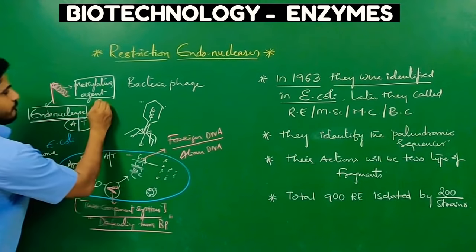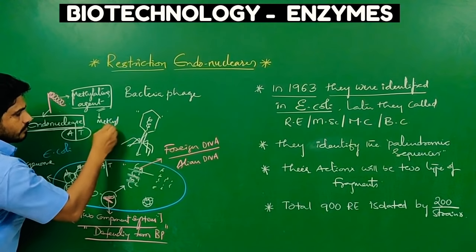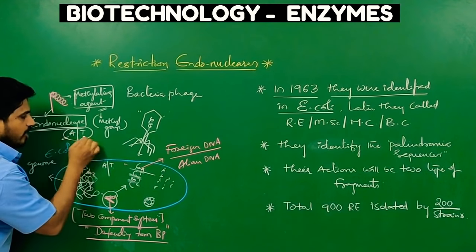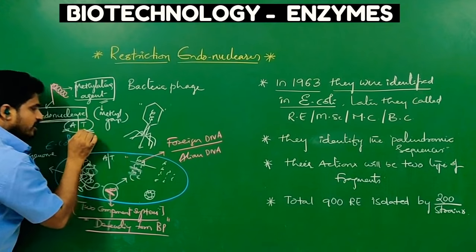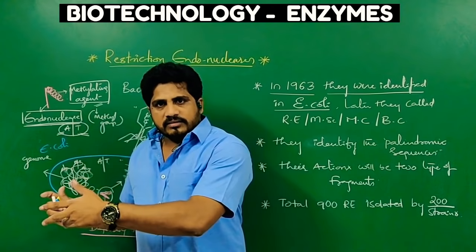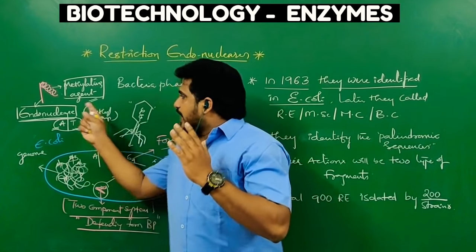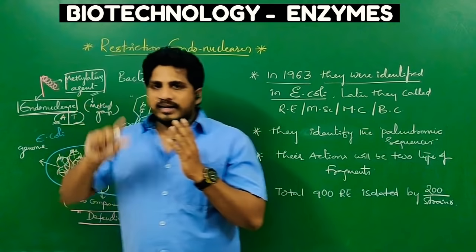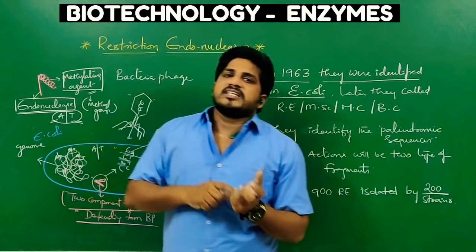That is the responsibility of the methylating agent. This methylating agent will add a methyl group, before the endonuclease acts on their own genome, at either A or T, so that the endonuclease cannot identify and cut at T or A. I repeat, if the two component system wants to break their own genome, it will go and identify the sequences of A and T, but before cutting, the other component, the methylating agent, will add a methyl group at A or T. Then the cutting system, the endonuclease, does not identify A and T and loses its cutting capacity.